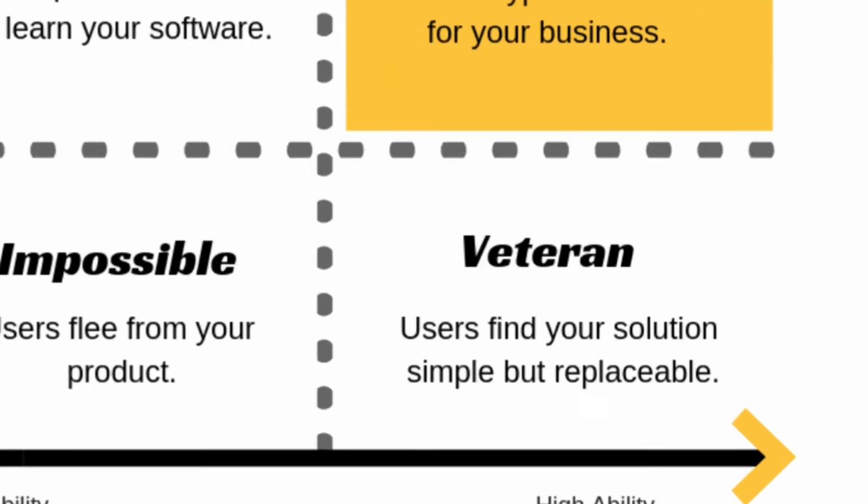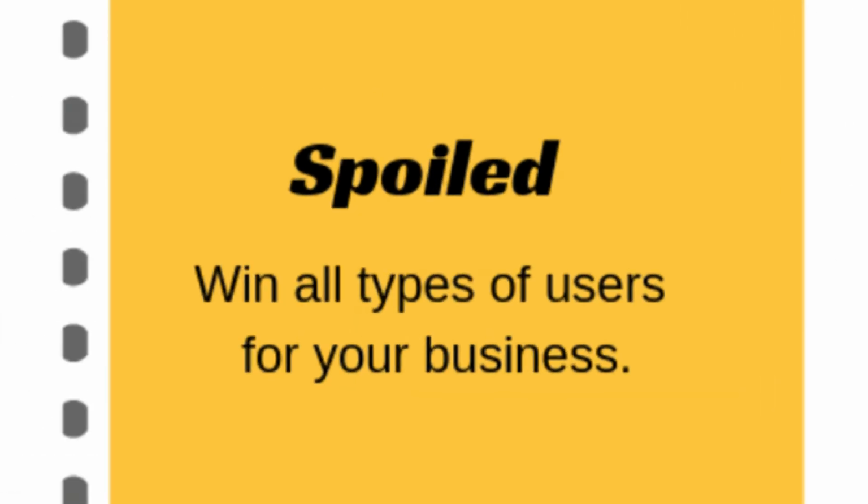Third scenario is veteran. Your user has low motivation and high ability. This means your user will accomplish the target behavior easily, but could flee at any sign of friction or hunger. Who knows? Number 4 is spoiled. This is the outcome to optimize for. Your users have high motivation and high ability. This means that you'll be able to help the greatest amount of people in your total addressable market.